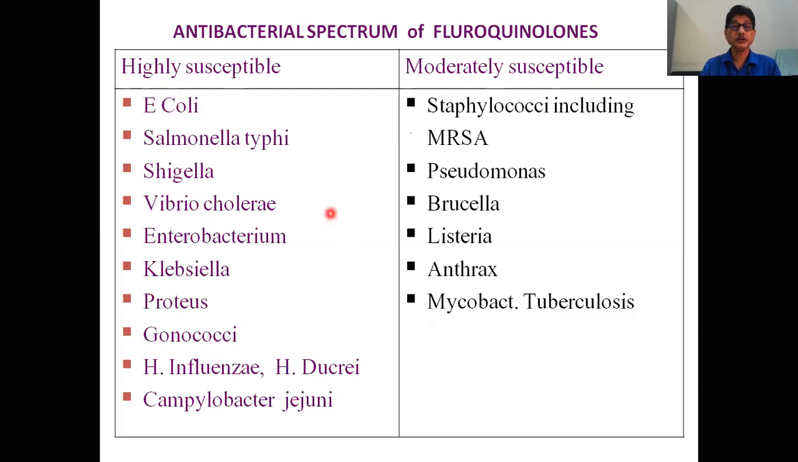Now, in short, the organisms which are susceptible to the fluoroquinolones are E. coli, Salmonella typhi, Shigella, Vibrio cholerae, Enterobacter, Klebsiella, Proteus, Gonococci, Haemophilus influenzae, and Campylobacter jejuni.